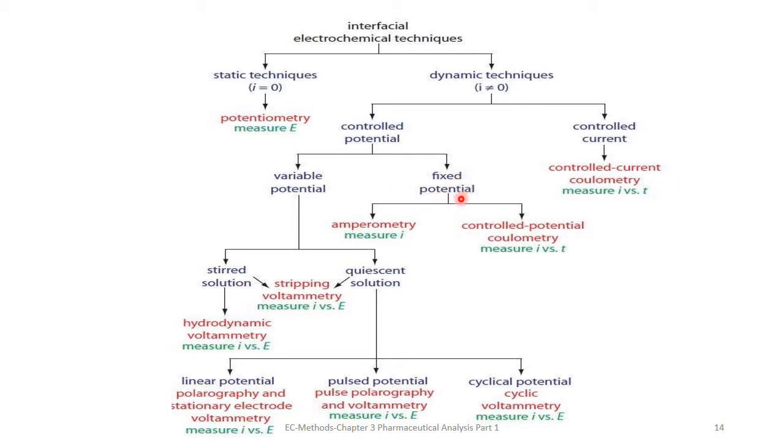Fixed potential has two types, amperometry and controlled potential coulometry, while variable potential is further divided into stirred solution and quiescent solution. Stirred solutions are hydrodynamic voltammetry types, while quiescent solutions include linear potential, pulse potential, and cyclic potential.